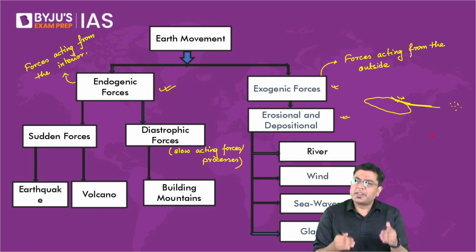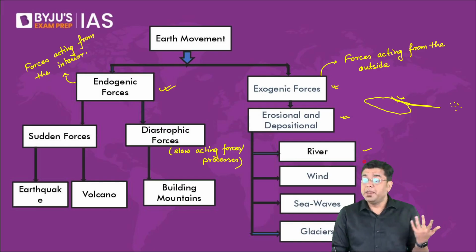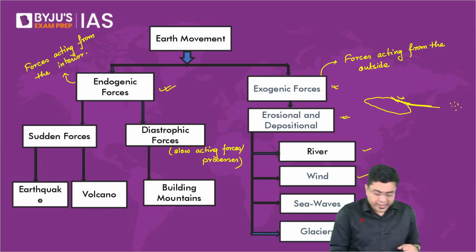So this is what is also referred to as the gradation process, or the process of gradation. Now this is carried out by the exogenic factors, maybe river, maybe wind movement, maybe the sea waves, or maybe even by the action of glaciers.